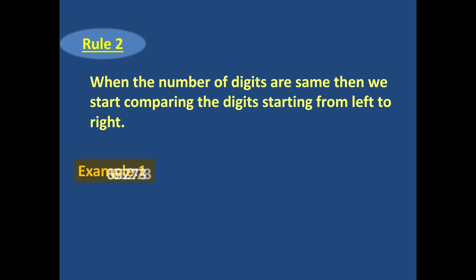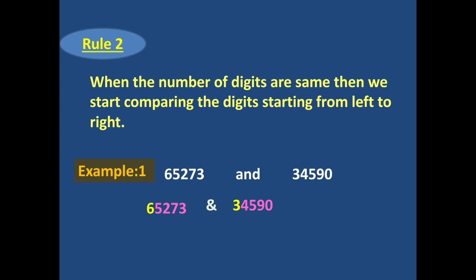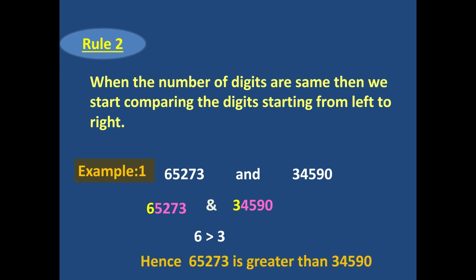Okay, let us understand this with an example. Again we have two numbers, 65273 and 34590. Now dear students, the very first digit here is 6 and the first digit here is 3. So what are we going to do? We are going to compare the first digit. So we will compare 6 and 3. When we compare 6 and 3, we can say that yes, 6 is greater than 3. So when 6 is greater than 3, we can conclude that 65273 is greater than 34590.